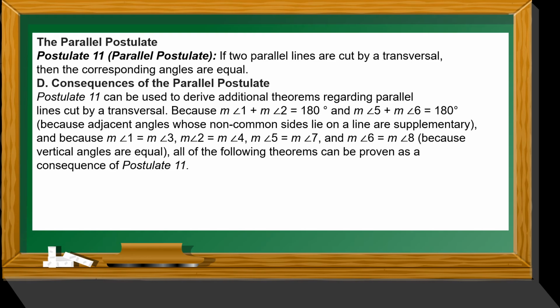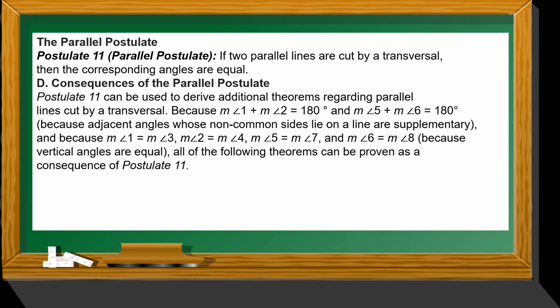Because the measure of angle 1 plus the measure of angle 2 is equal to 180 degrees, and the measure of angle 5 plus the measure of angle 6 is equal to 180 degrees, because adjacent angles whose non-common sides lie on a line are supplementary.